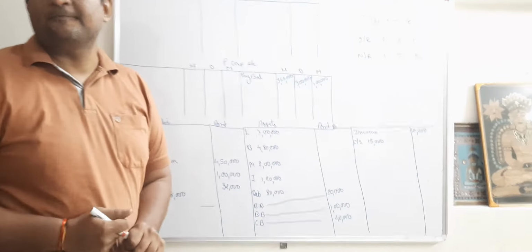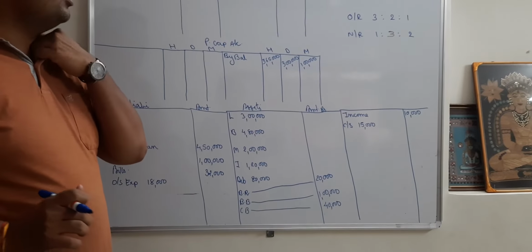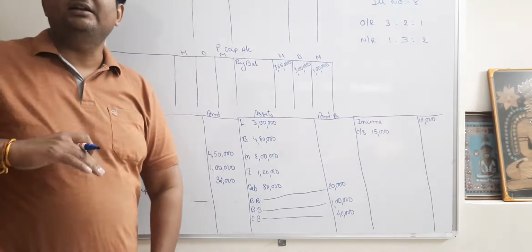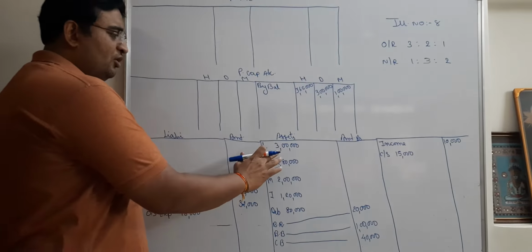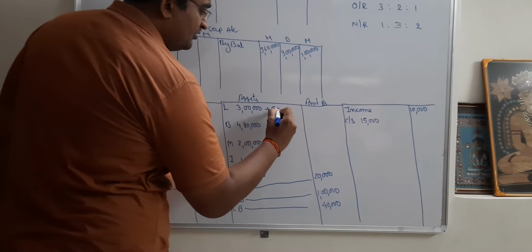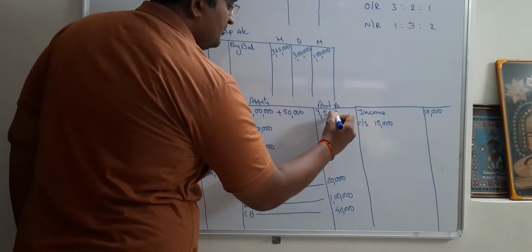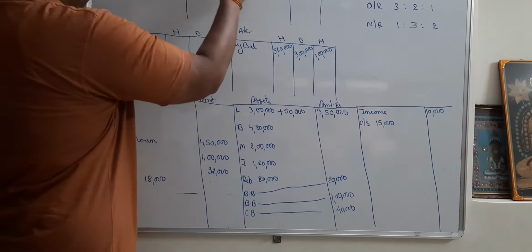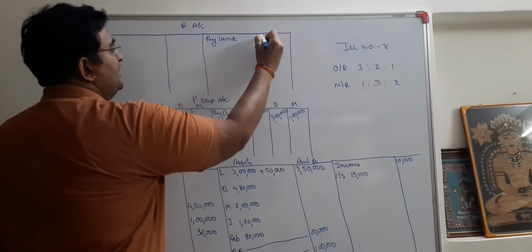Yes, sure. Land value is increased up to 3,50,000. The value of land is to be increased up to 3,50,000. What is the value of land that we are having? That is 3 lakh. So plus how much? 50,000. So that gives me how much? 3,50,000. Plus here, so definitely second effect same side. By what I am going to write? Land. How much? That is 50,000.